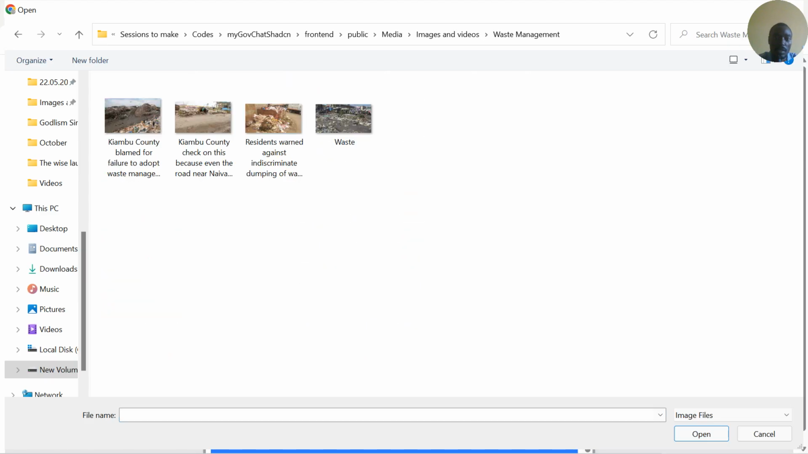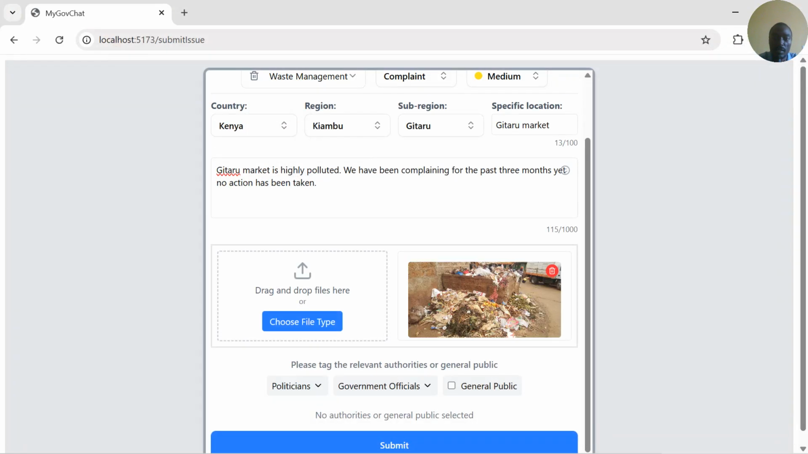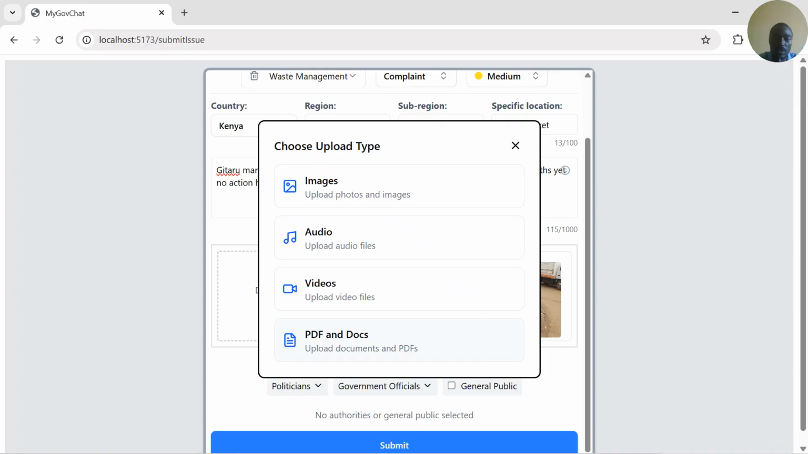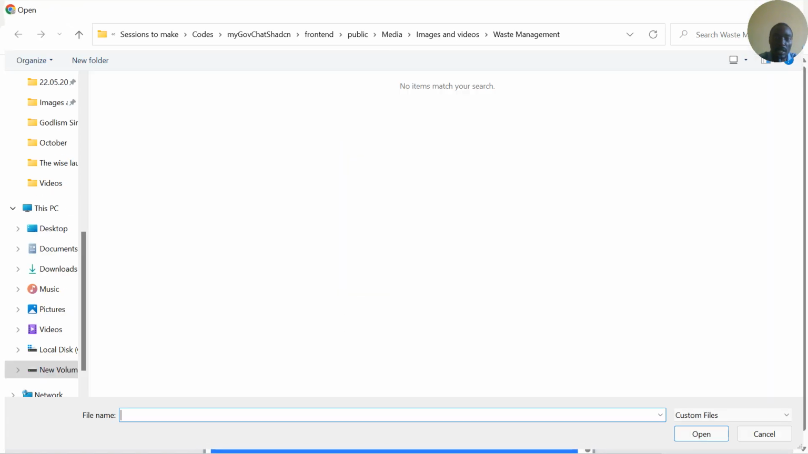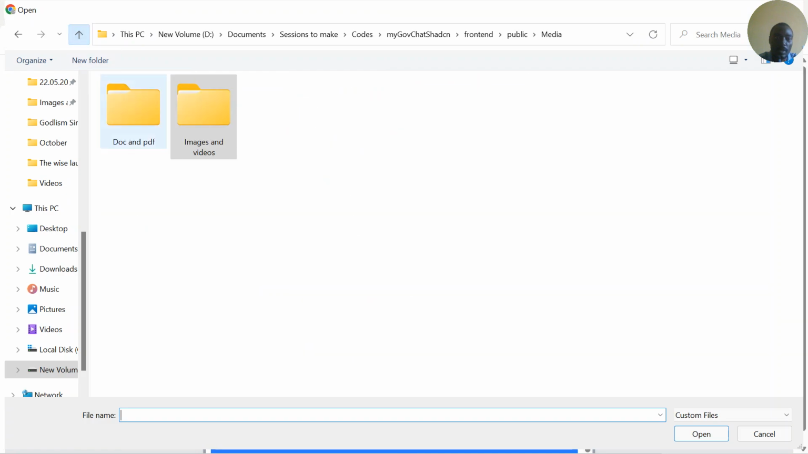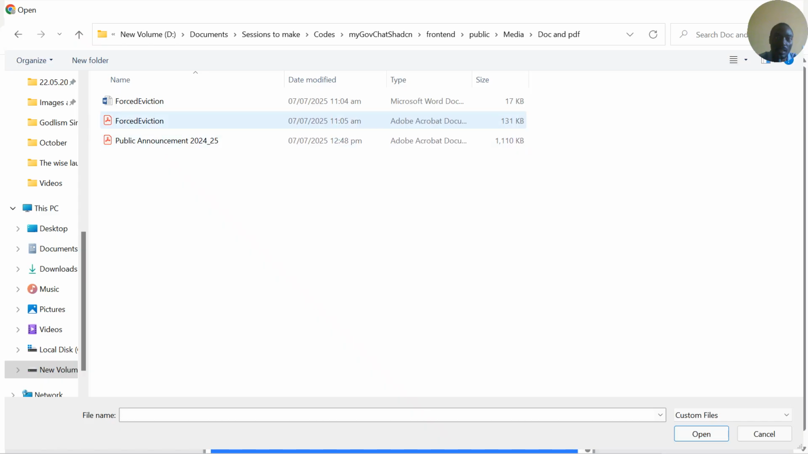I collected different photos here and videos. So we can select like that one. Just for illustration, we can also upload a document or a PDF. Let me upload a document or a PDF here. I can use like that one.